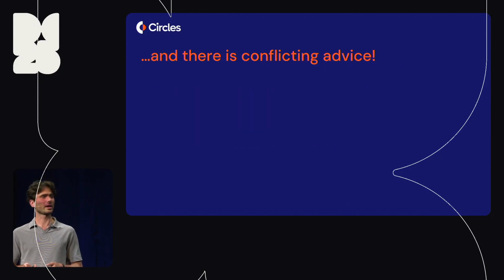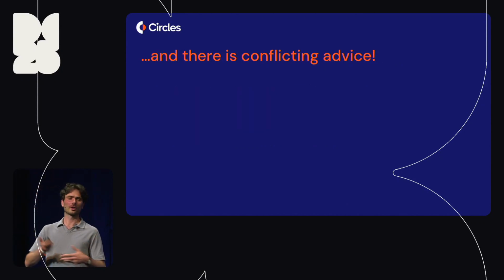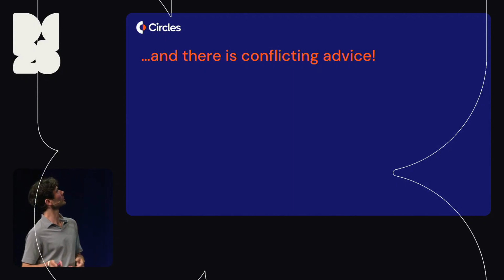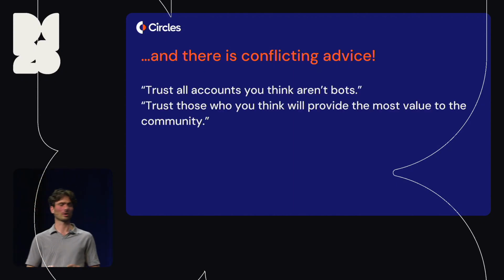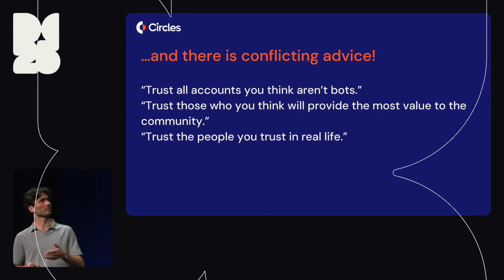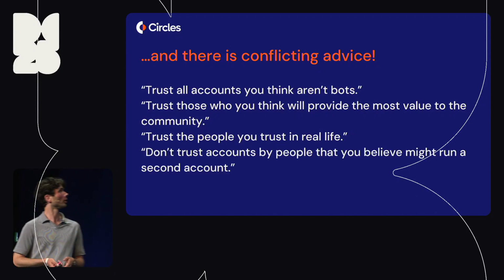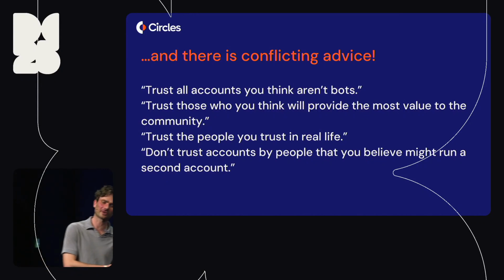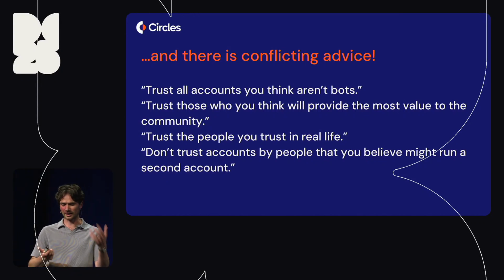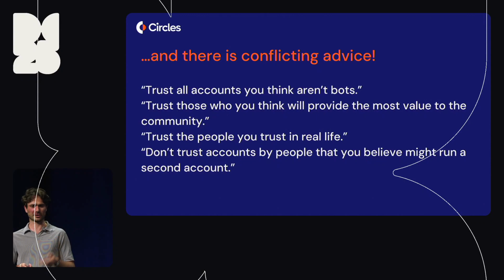And I think we, as a team or the community, are also not yet quite decided. So there's conflicting advice floating around, such as trust all accounts you think aren't bots, or trust those who you think will provide the most value to the community. Trust the people you trust in real life. Or don't trust accounts by people that you believe might run a second account. So they all pull in the same direction, but they target different underlying criteria.